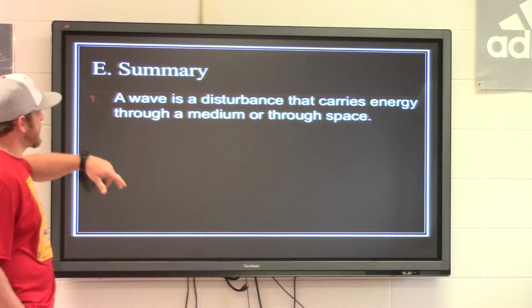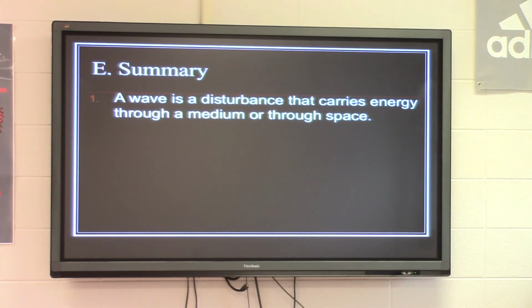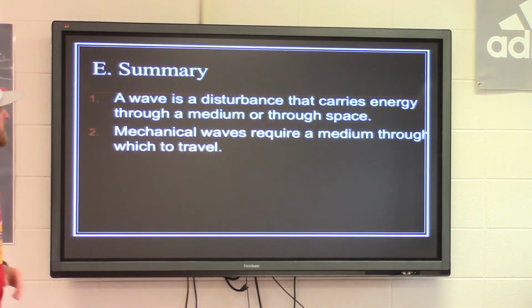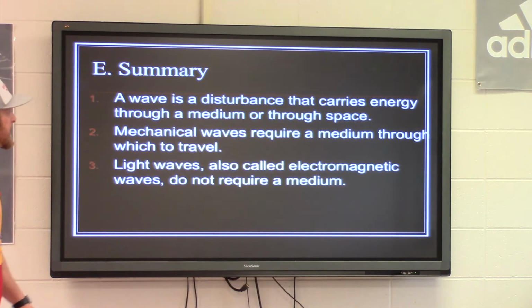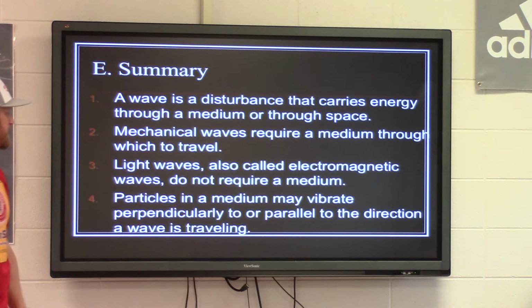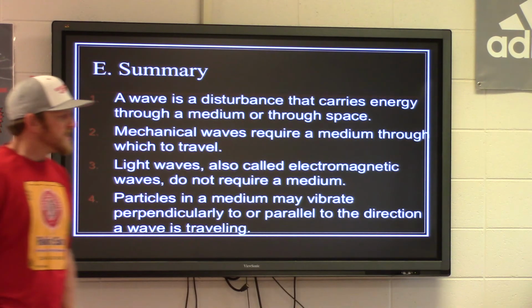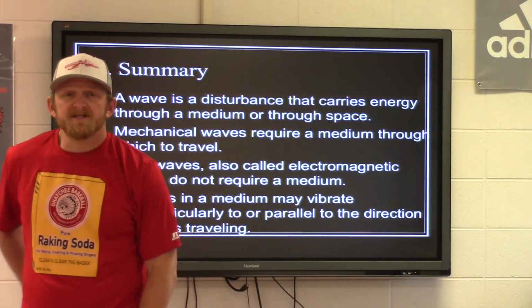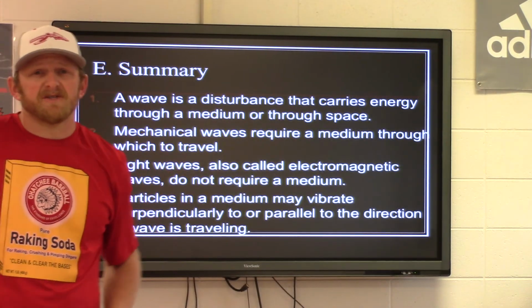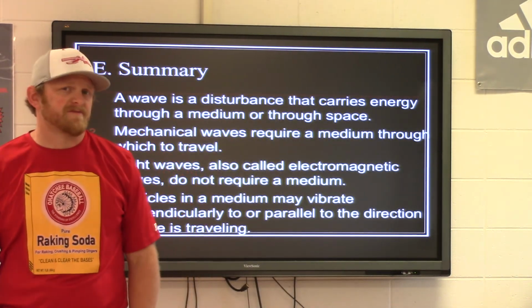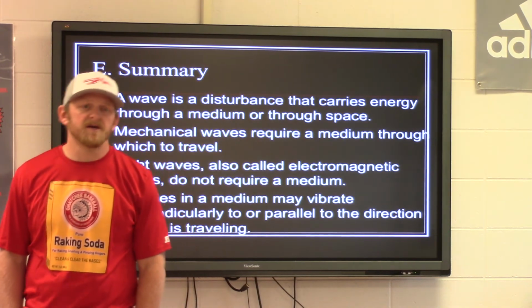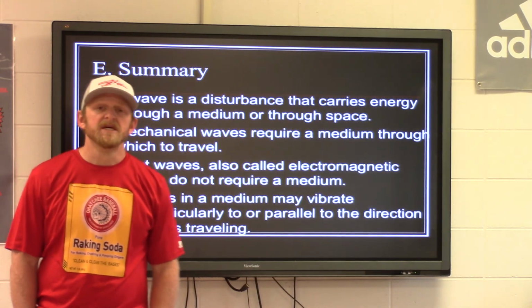Okay, so our summary here, a wave is a disturbance that carries energy through a medium or through space. Mechanical waves require a medium through which to travel. And light waves are called electromagnetic waves. They do not require a medium. And particles in a medium may vibrate perpendicular to or parallel to the direction that a wave is traveling. So, you're going to have some questions that go along with this that kind of just cover the different types of waves. Sound waves, light waves, infrared waves, microwaves, the electromagnetic spectrum that goes along with it.